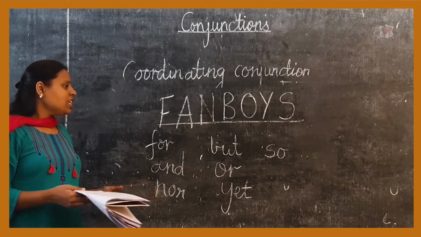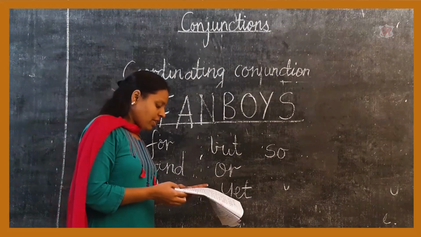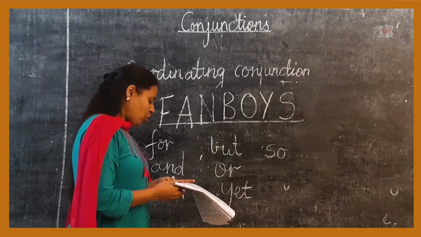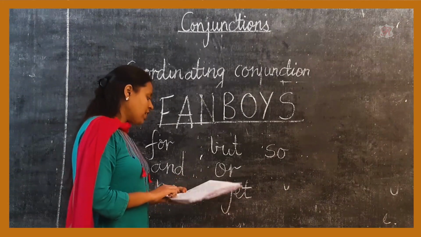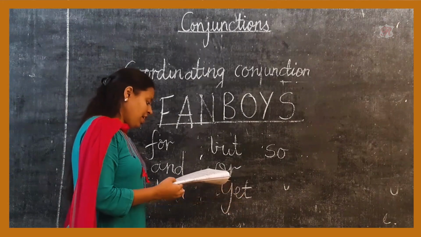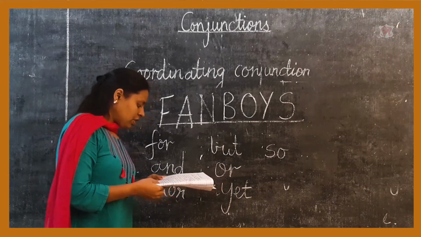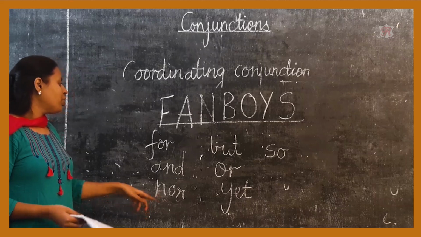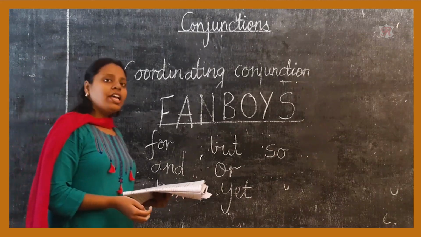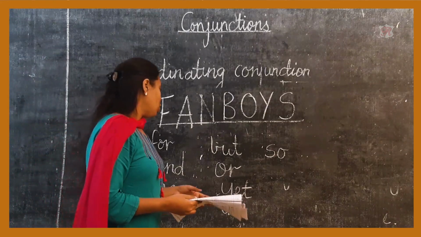Now nor is used either at the beginning of the sentence or to present alternative ideas which are already stated. For example, I neither like capsicum nor brinjals.